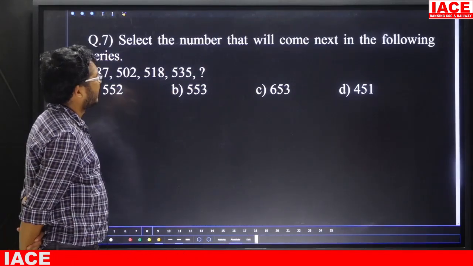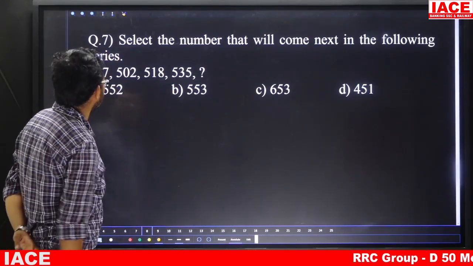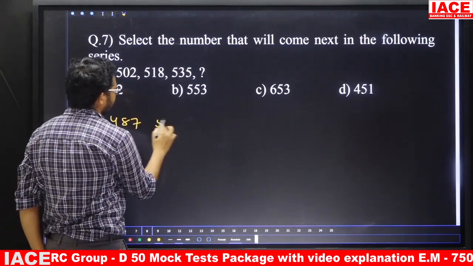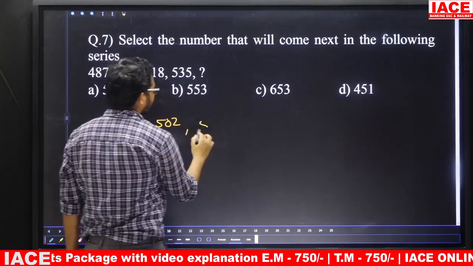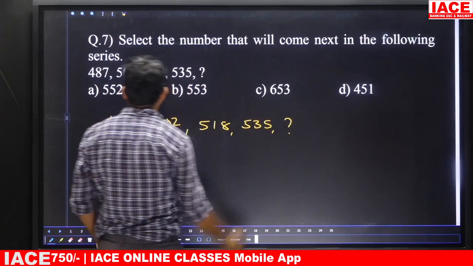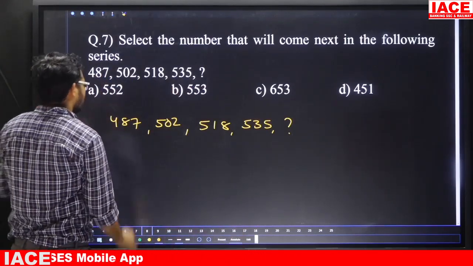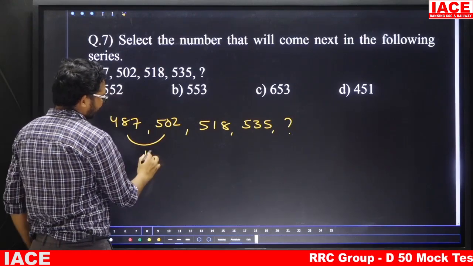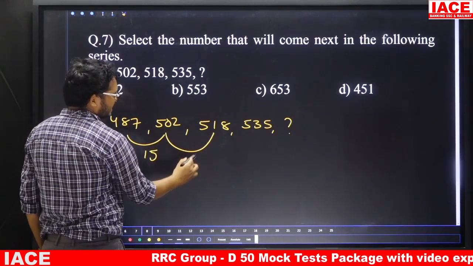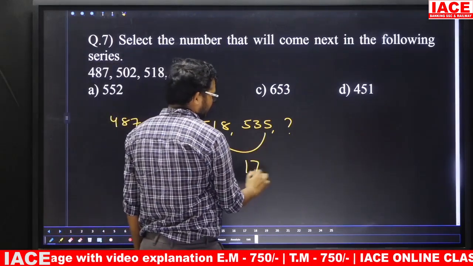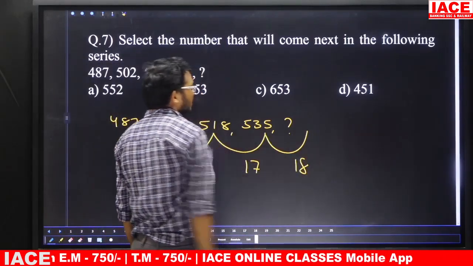Question number 7. Select the number that will come next in the following series. Here the given is 487, 502. Next one, 518. Next one is 535. Next one is question mark. Friends, if you observe here, the difference is 15. Next difference is 16. Next difference is 17. Next one is 18.